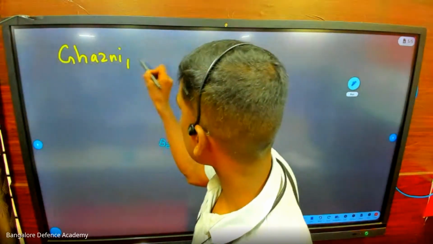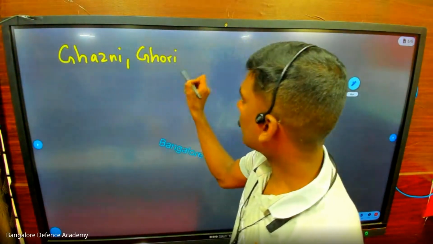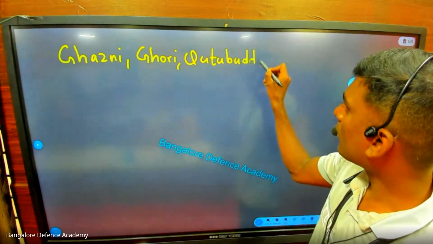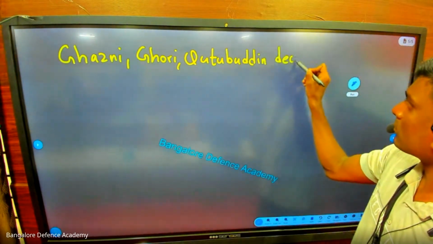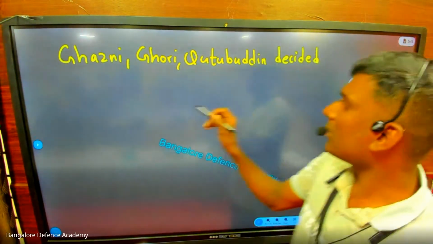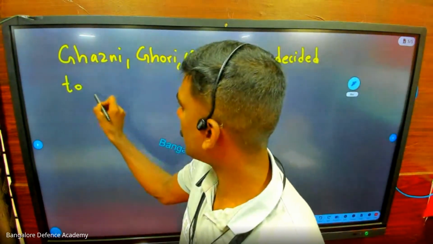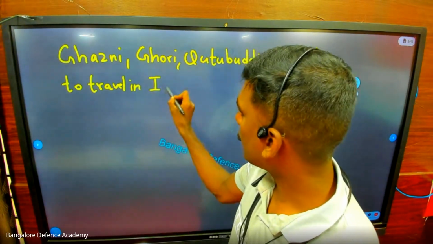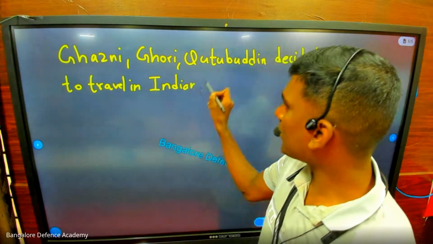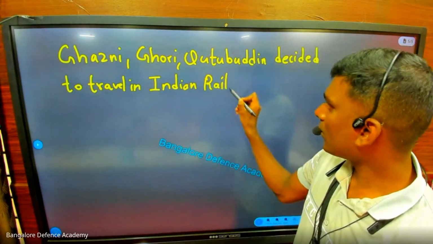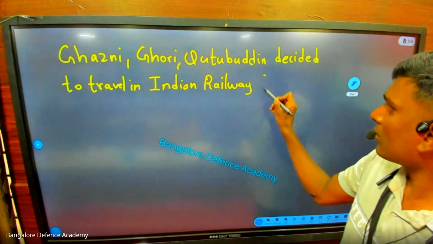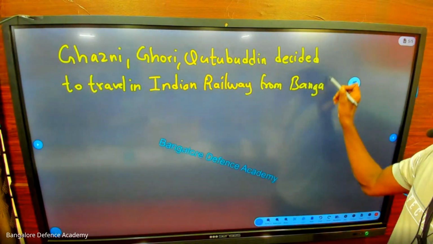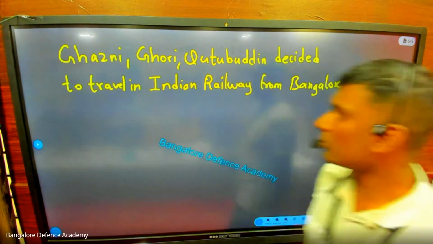Ghazni, Gori, Qutbuddin decided to travel in Indian Railway, I capital, Indian Railway from Bangalore, B capital, Bangalore.